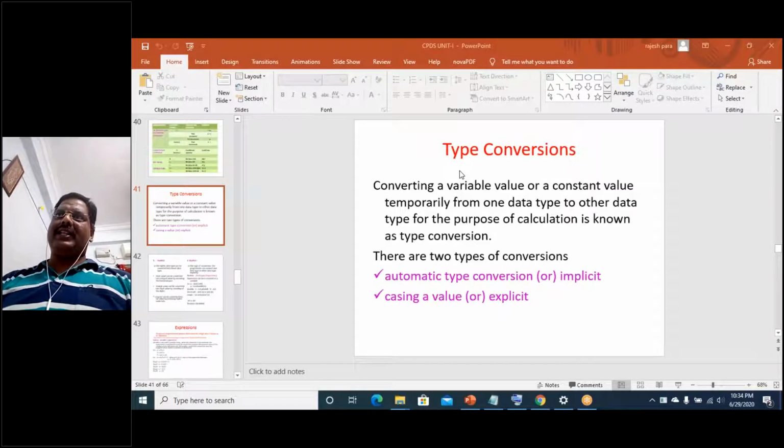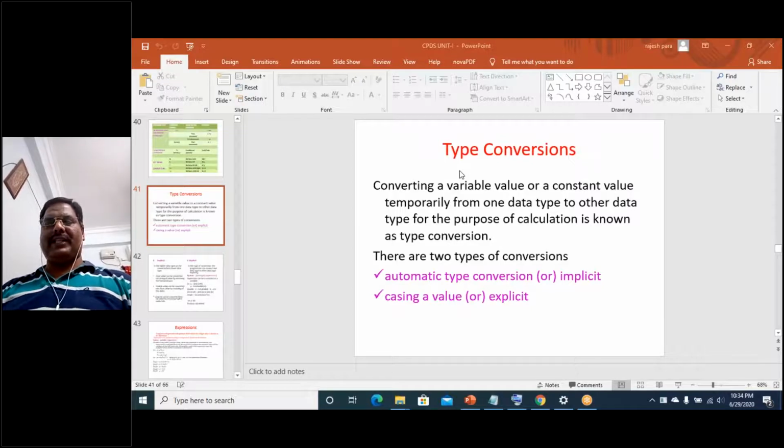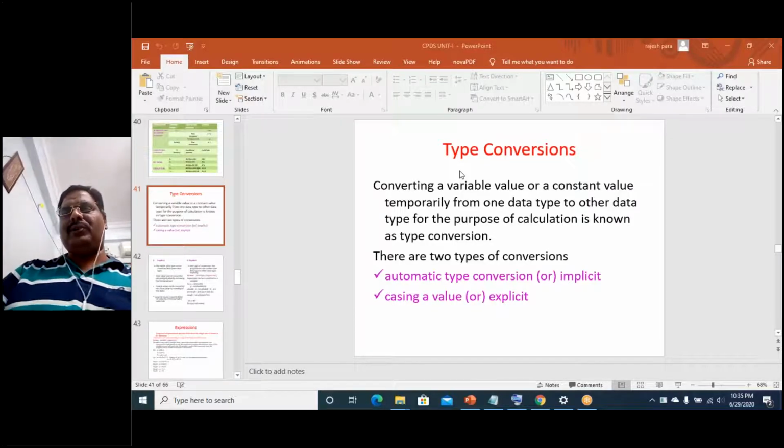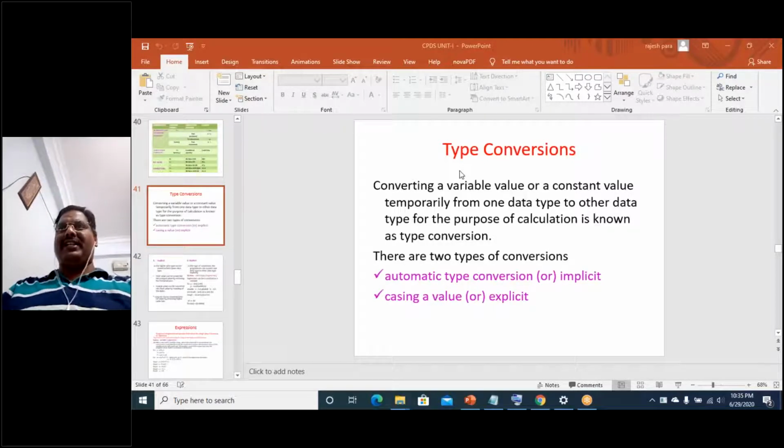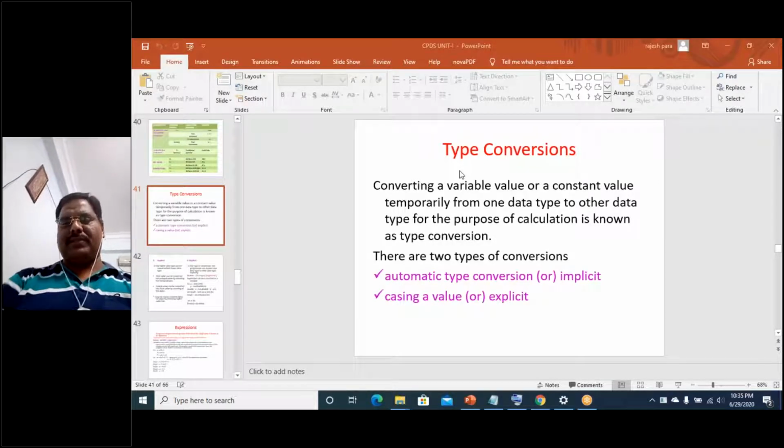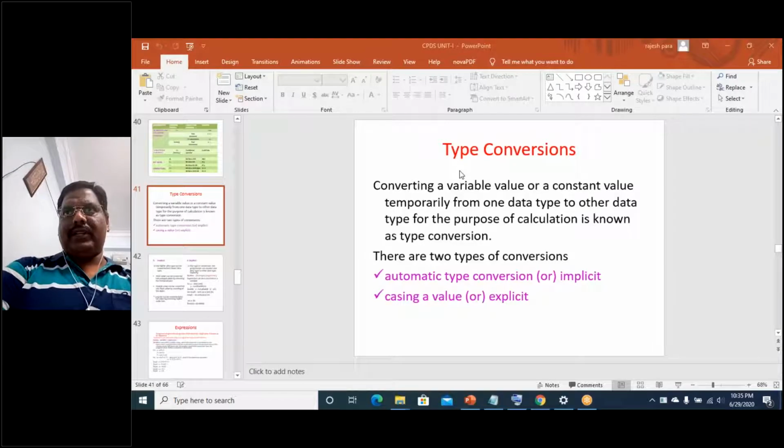People understand it as converting from one data type to another data type. It is done in order to do some kind of calculations, or for presentation purposes.